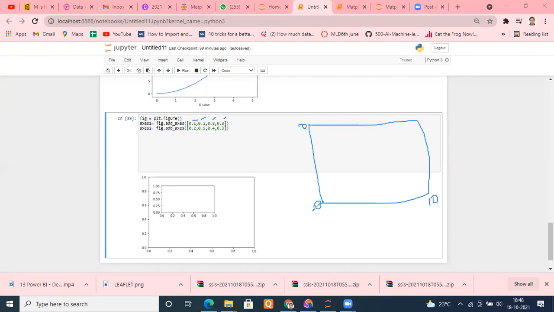This is the entire canvas that has been assigned to me by plt.figure. It is saying, while you are plotting my graph, take 0.1, whatever window you have assigned to me, whatever scale it is, move 10% to the left. So suppose it is 0, then 10% of this will be 1.